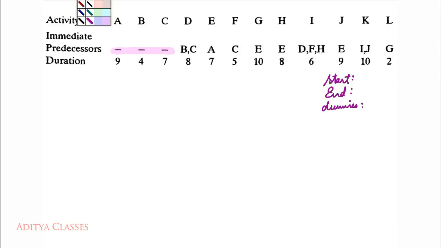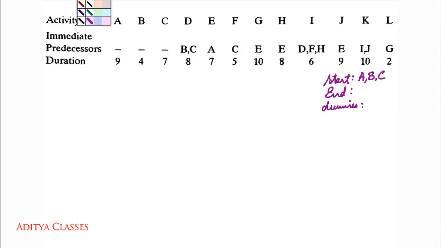Here are my three activities who do not have any predecessors, so they will start the network. What all are those? A, B and C. They will start my network, right? So let me put A, B and C over here.